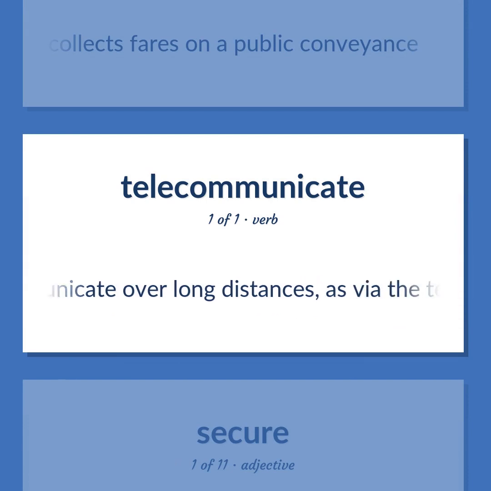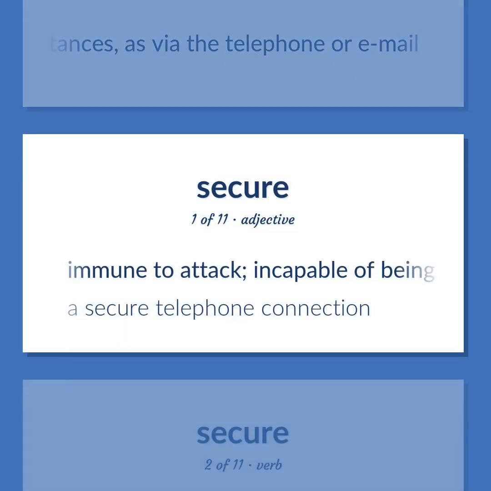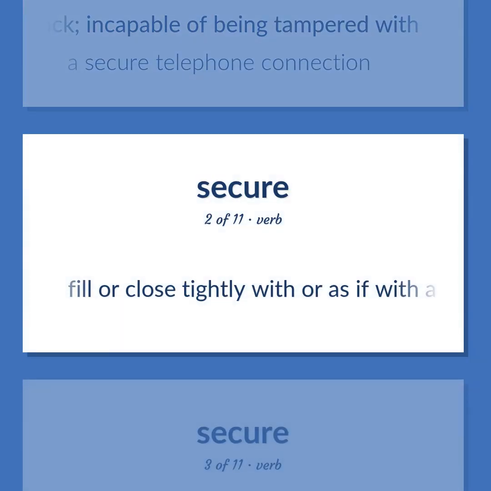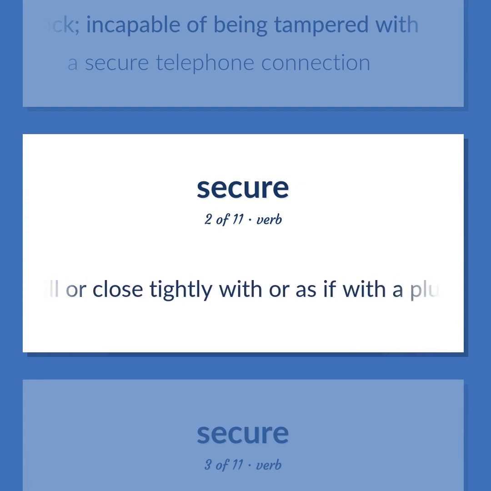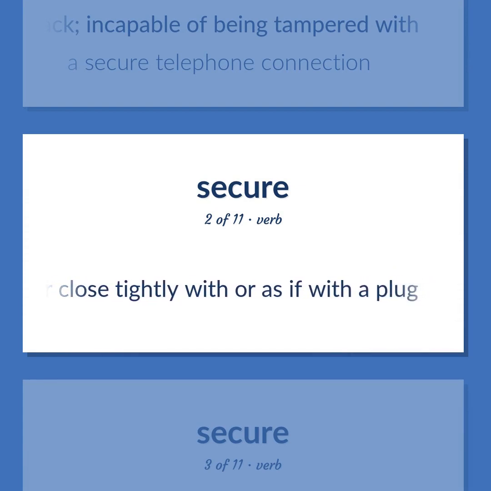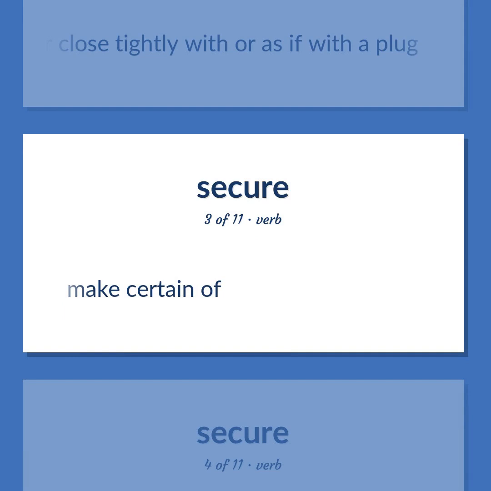Communicate over long distances, as via the telephone or email. Immune to attack. Incapable of being tampered with. A secure telephone connection. Fill or close tightly with or as if with a plug. Make certain of.